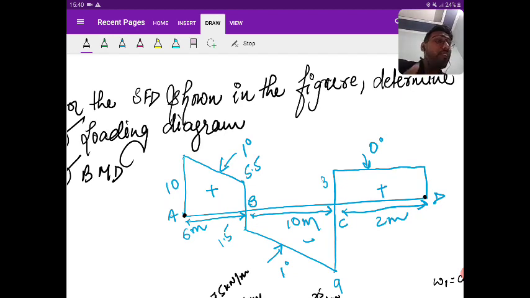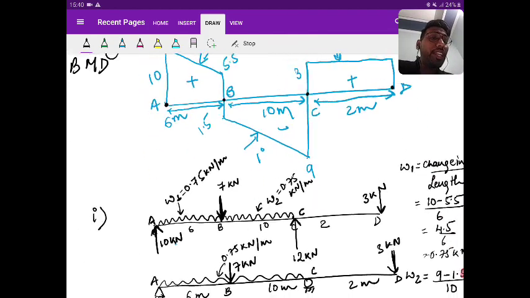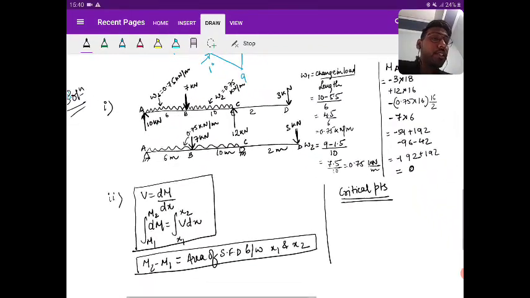Point where concentrated point load or moment is acting, that you can clearly see, that is B and C. Sudden change is there. Point where UDL or UVL start or end, that we again see, that is AB and BC from this diagram. So ABCD till now. Then point where shear force changes its sign, again same. So the critical points are A, B, C and D.